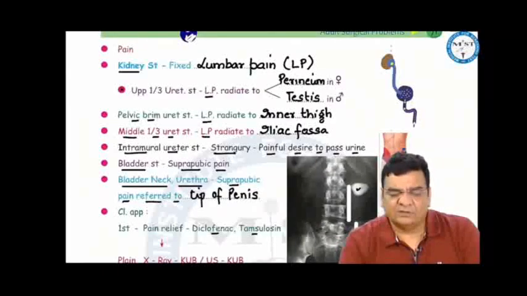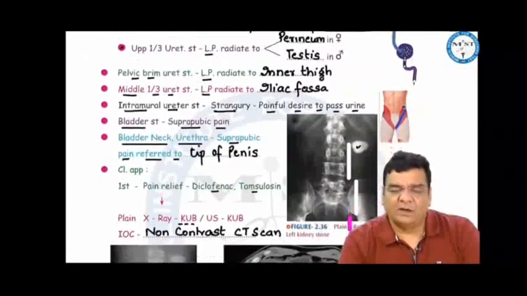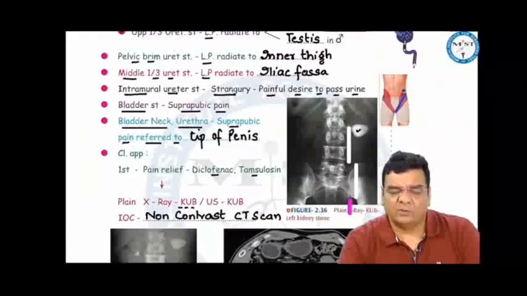If it is at the pelvic rim, that is the junction of upper and middle ureter, then lumbar pain radiates to the inner thigh. If it is in the middle ureter, lumbar pain radiates to the iliac fossa of the corresponding side. If it is in the lower ureter or intramural ureter, there is strangling, painful desire to pass urine. In the bladder, there is no lumbar pain or radiating pain, just suprapubic pain. If the stone is at the bladder neck or in the urethra, then the suprapubic pain is referred to the tip of the penis.